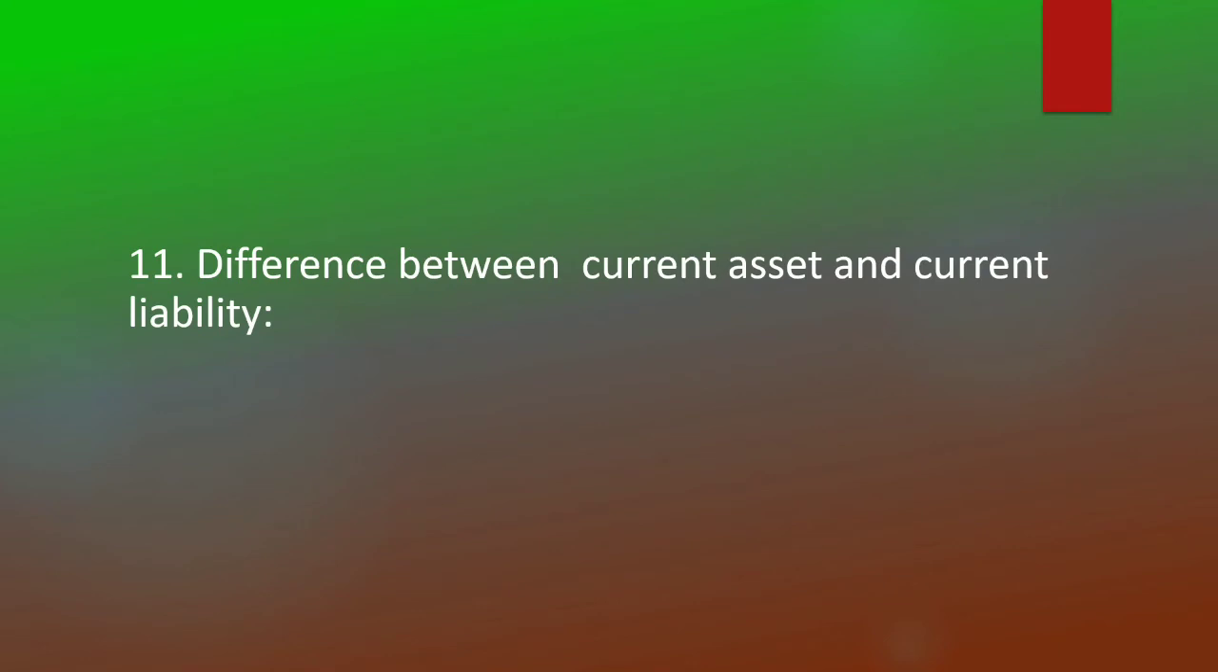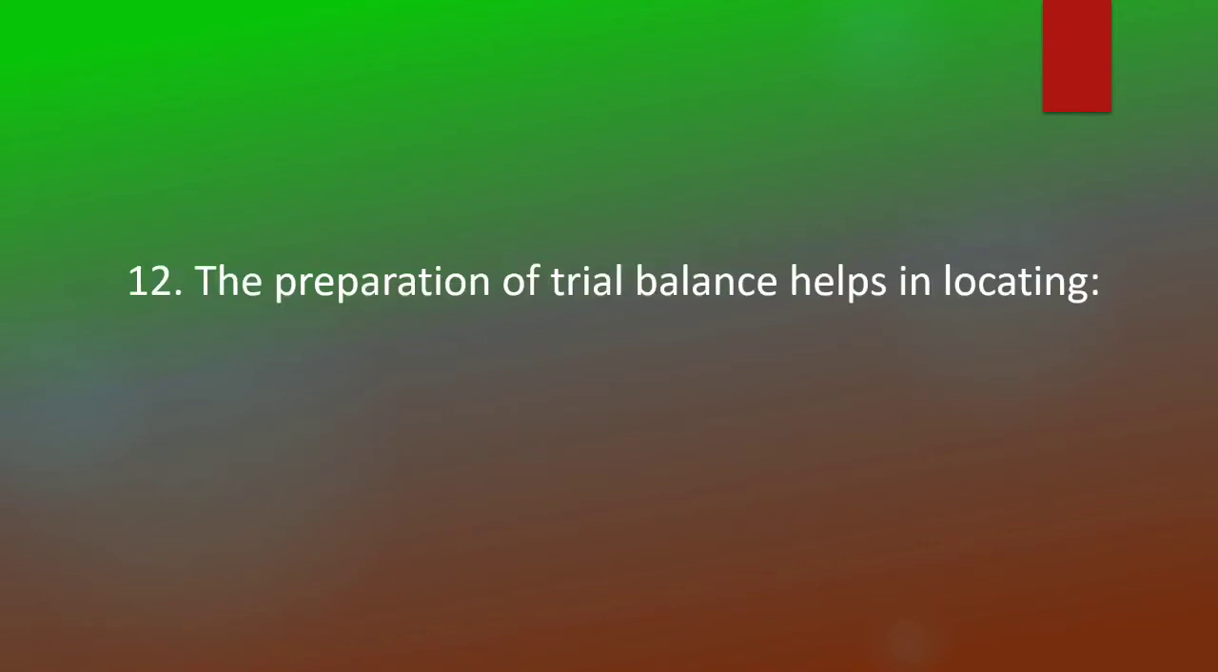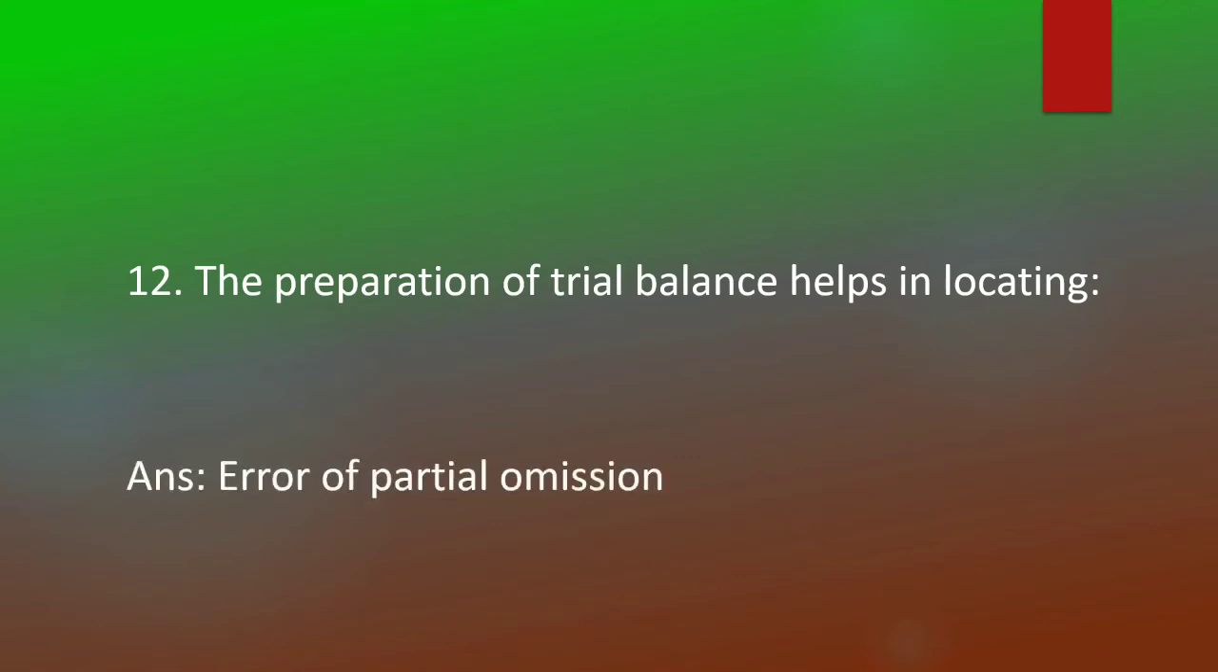Difference between current asset and current liability. Working capital. The preparation of trial balance helps in locating error of partial omission.